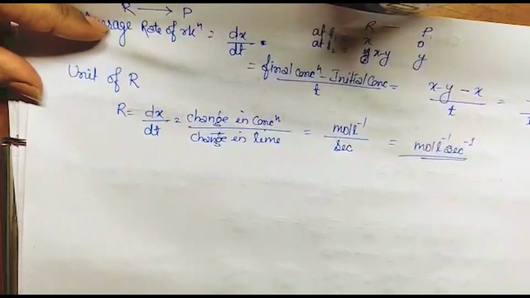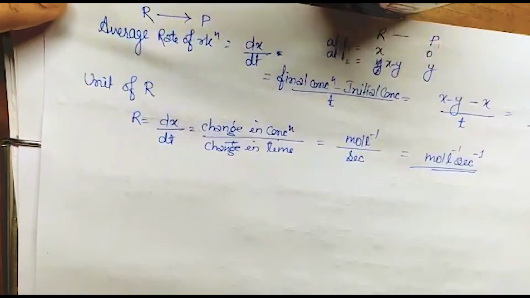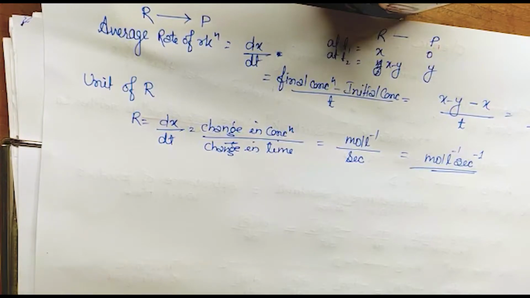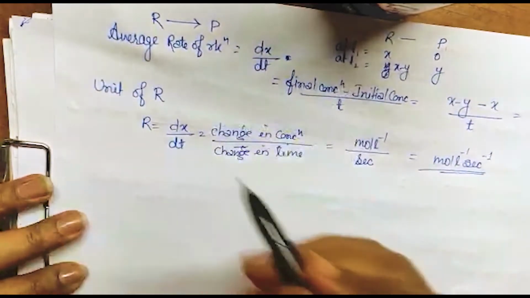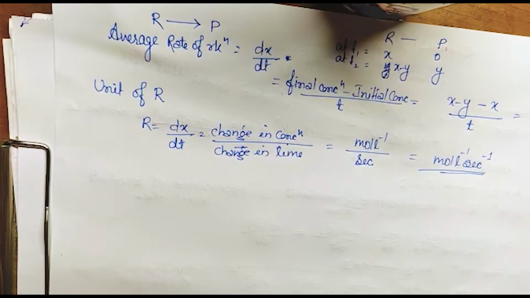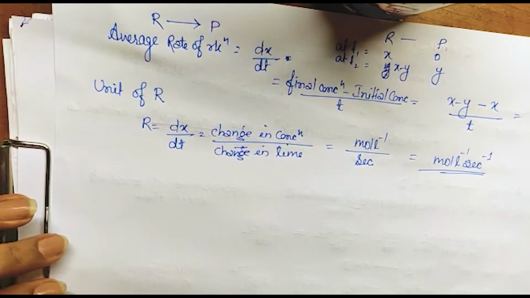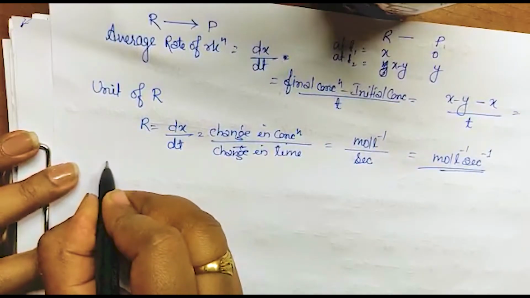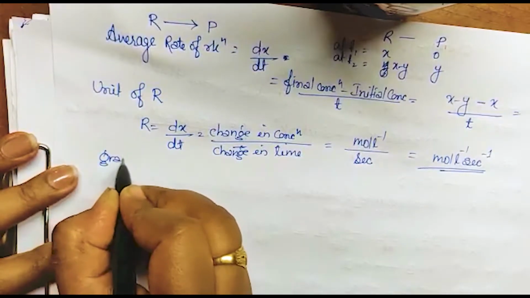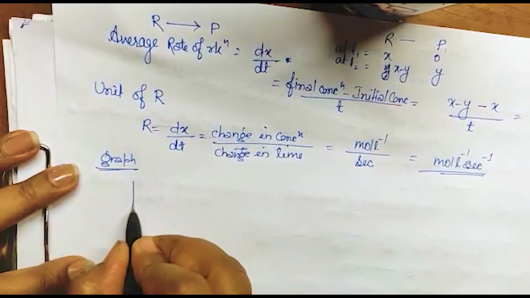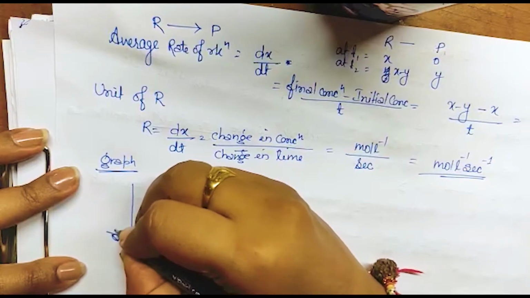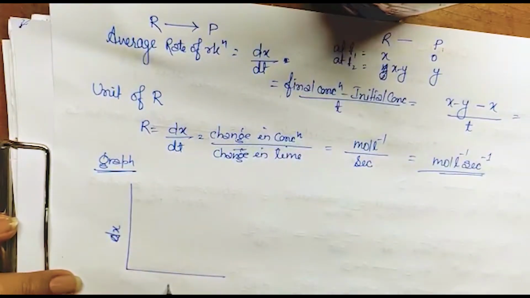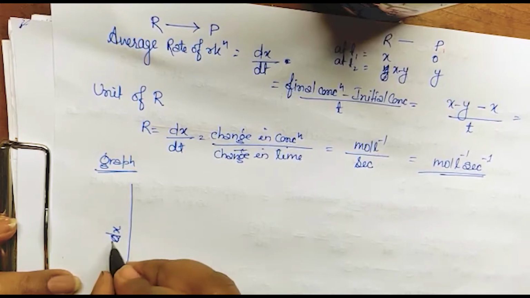Now, when we plot a graph of the change in concentration against time, for the reactant and for the product, how will it look? It is not directly proportional, so it won't come as a straight line. Let me give the heading: graph. When you plot a graph between the change in concentration, delta or dx, and time, change in time or dt, we can write.